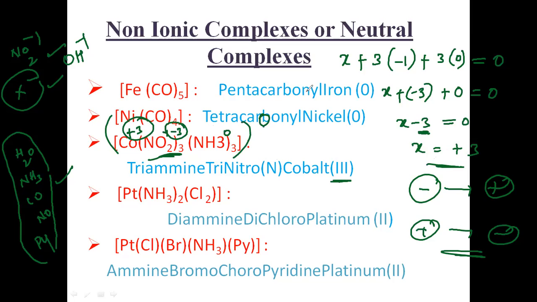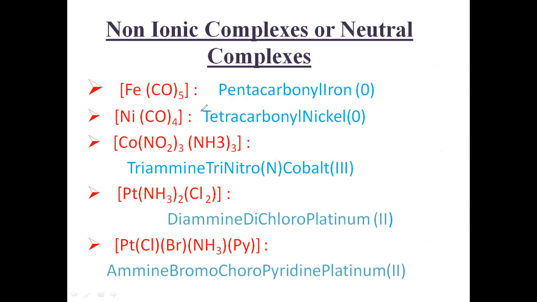In this way we can write the nomenclature. We can give the name for each complex. Now you have got the oxidation state of cobalt, so now we need to give the name for this complex. Let us see first what ligands are there. Nitro is there, ammonia is there. You must write them in alphabetical order. Which one will come first? In alphabetical order, ammonia will come first.